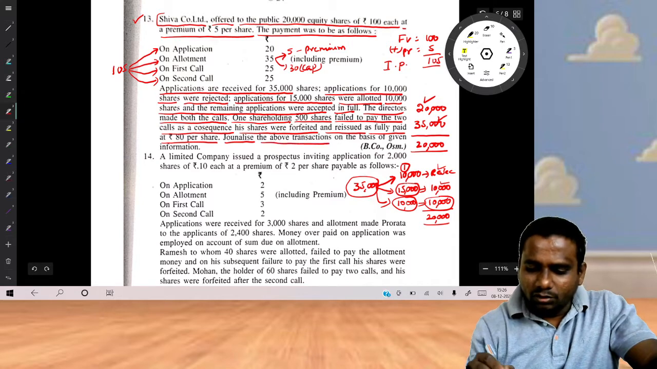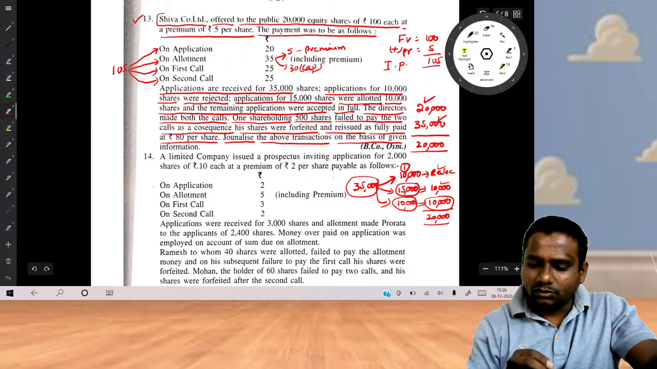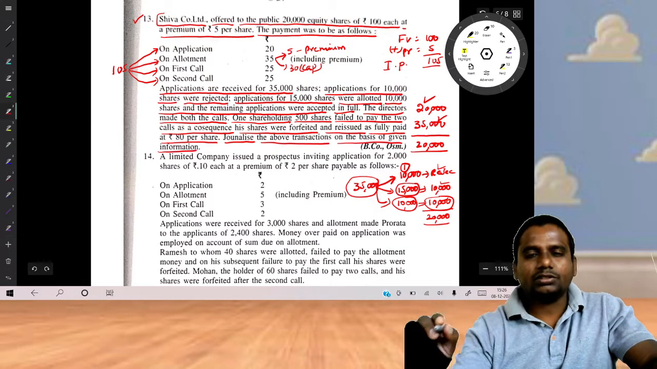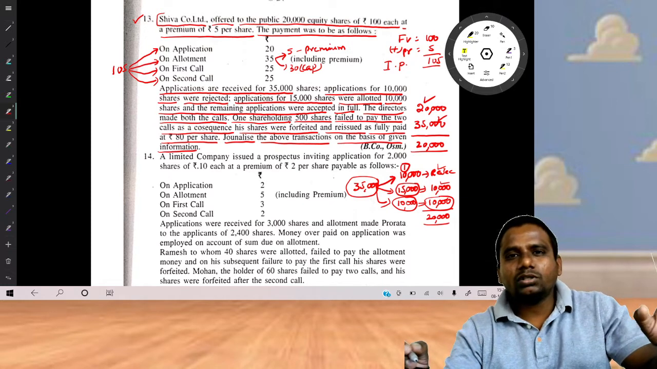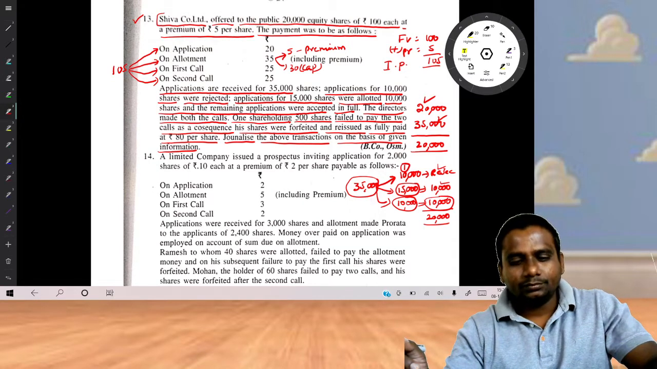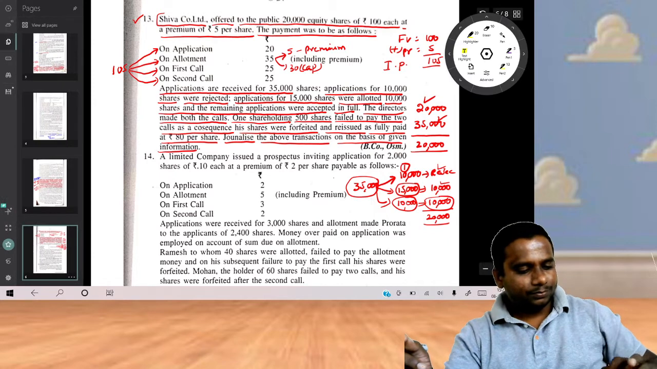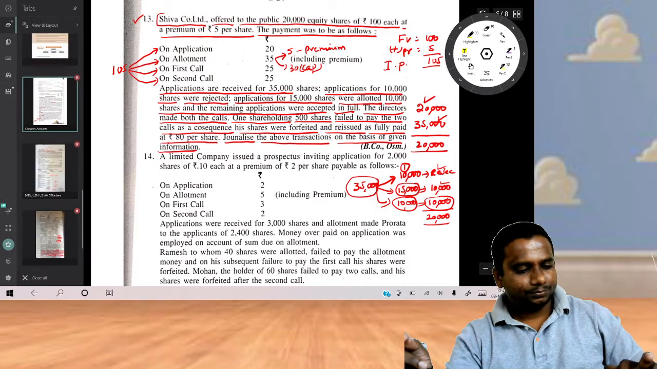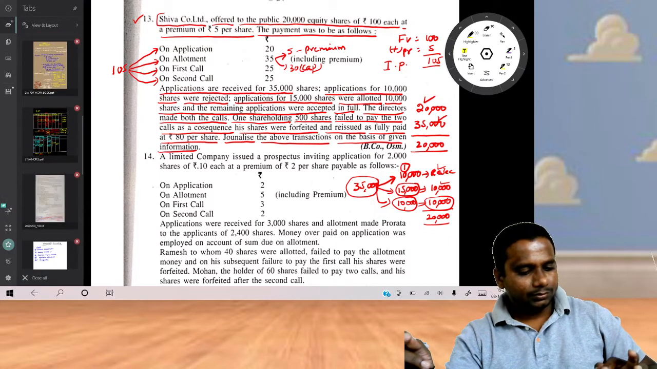Journalize the above transactions on the basis of given information. You just have to record the journal entries. That's it. You need not prepare the balance sheet. This is a simple problem. Okay. Shall we solve the problem? Now take out your notebooks.